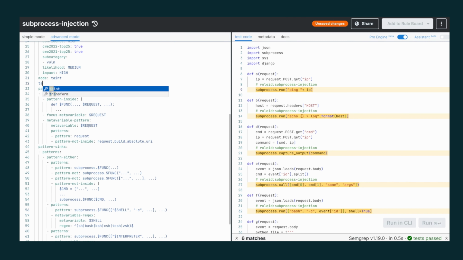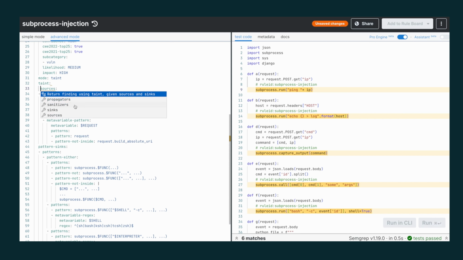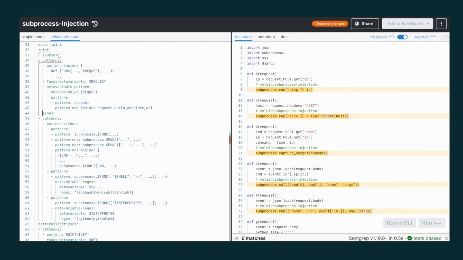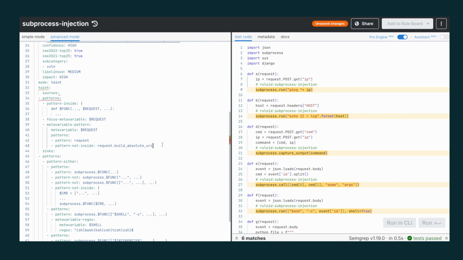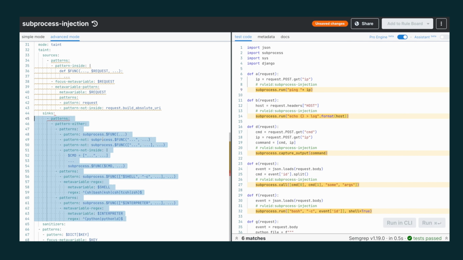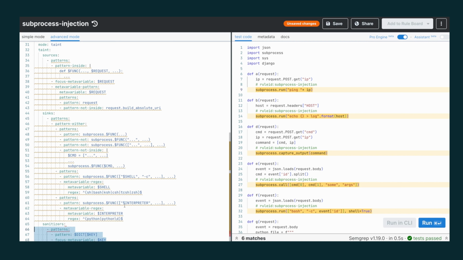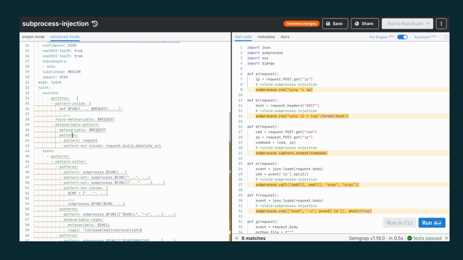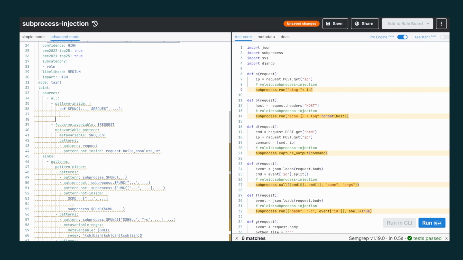I guess taint rules now start with a top-level key called taint, and then we have sources, we have sinks, and we have sanitizers. And I'll indent our patterns so that we can try to translate these new patterns to the new syntax. Yeah, let's try all, and then where, and so pattern inside just becomes inside.